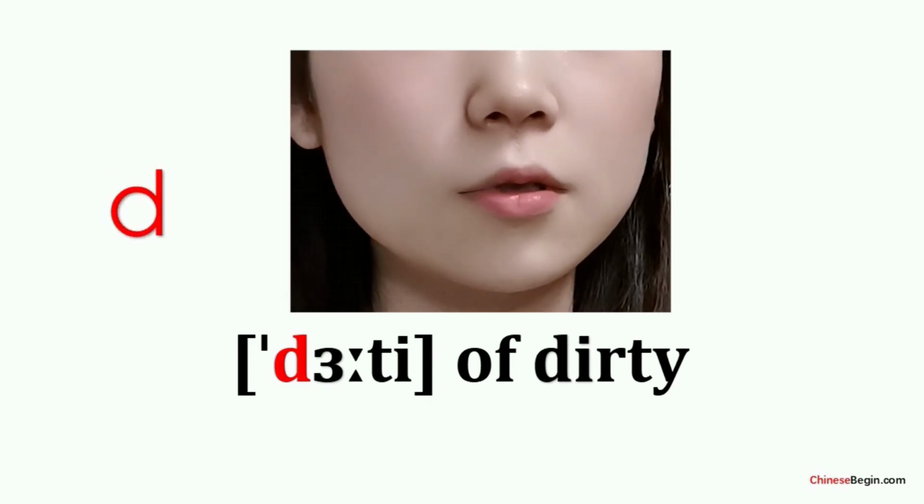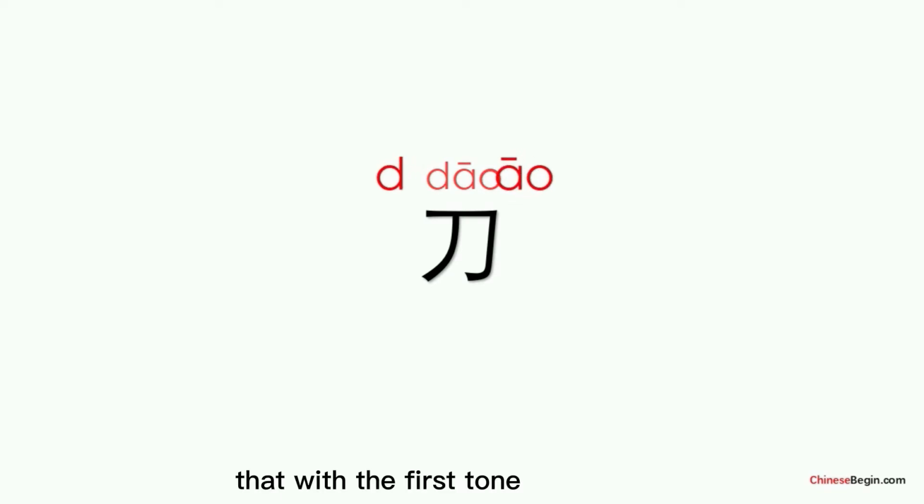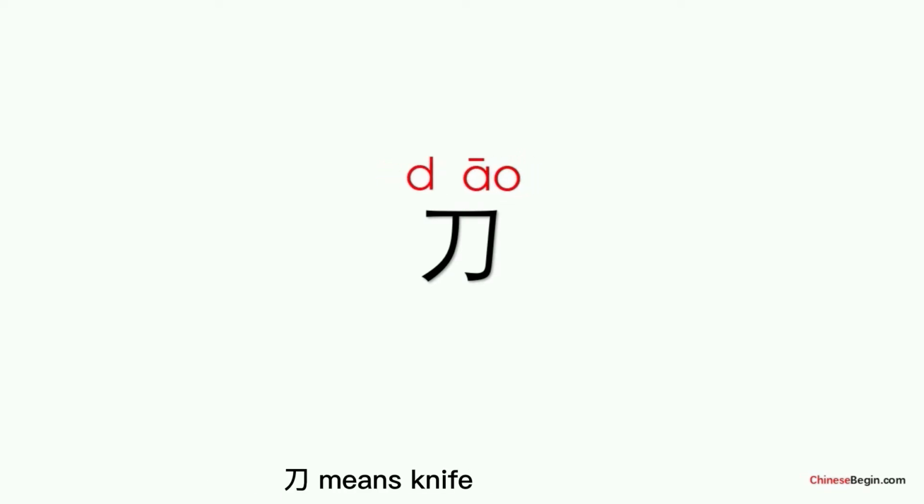The pinyin of the word dao is composed of the initial de and the compound final ao with the first tone. Dao means knife.